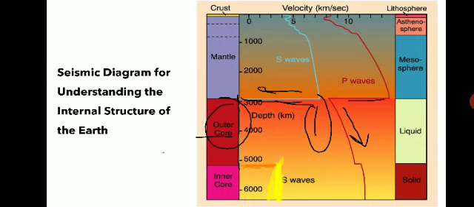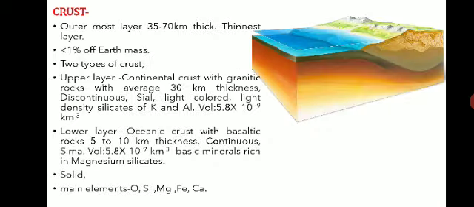We got to know this with the help of seismological studies, and it is noted that the earth is divided into three structural divisions, namely crust, mantle and core, and each of these layers has its own properties. So we'll discuss each layer one by one. The first layer is the crust, the uppermost shell of the earth, and the Mohorovicic discontinuity marks its lower boundary.